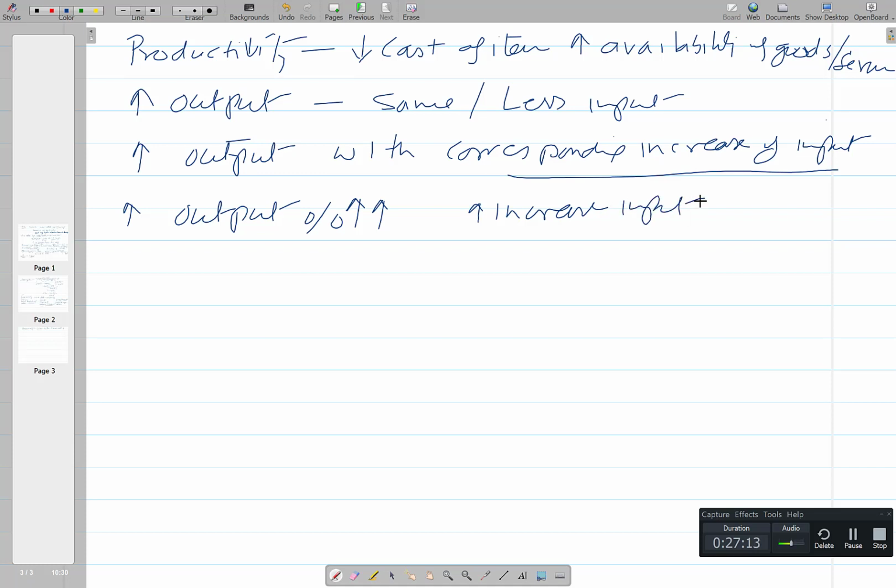Okay, so increasing input is also needed, but the percentage increase in input that is needed helps to increase the percentage of output significantly higher, not just a corresponding increase. So the most favorable situation is this one, where we can give less input and get an increase in output, or we increase the input correspondingly and get the increased output, or we increase the input but get much higher output.